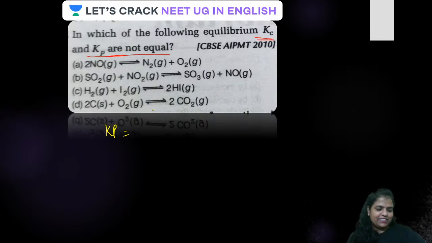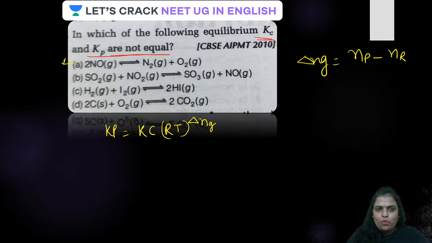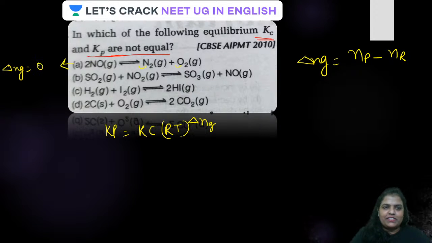ओके, well done. गाइस, Kp और Kc कैसे रिलेटेड होते हैं? Yes, Kp is equal to Kc multiplied by RT raised to the power delta n g. Where is this delta n g? अभी थोड़ी देर पहले हमने बताया था, gaseous moles of product minus gaseous moles of reactant. तो equation A के लिए delta n g कितना है? Yes, 1 mole of N2, 1 mole of O2, 2 moles minus 2 moles, it is 0.